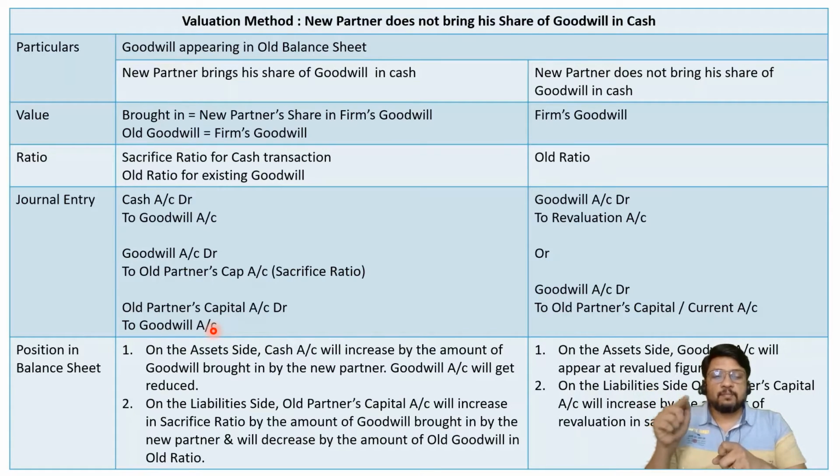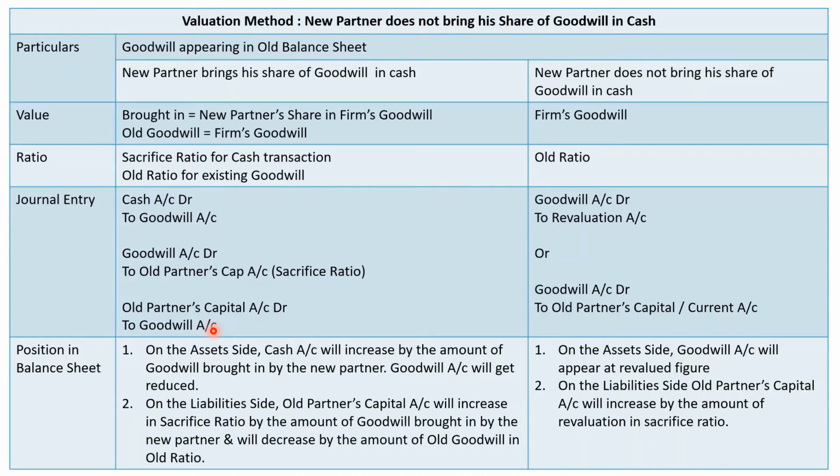If the problem would have told us that the old goodwill is written off after admission of Alia, then yes, we could have had two different types of variations or two different types of solutions. In some other problem in future we are going to consider that treatment also. At this moment there is no tension, the problem is silent, so we can ignore that part and just follow the rules which are mentioned in our lecture on accounting entries for goodwill.